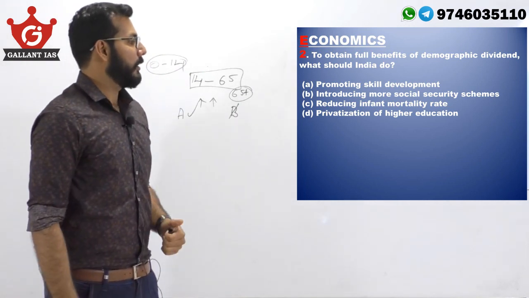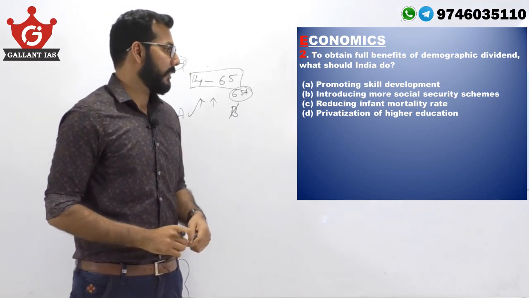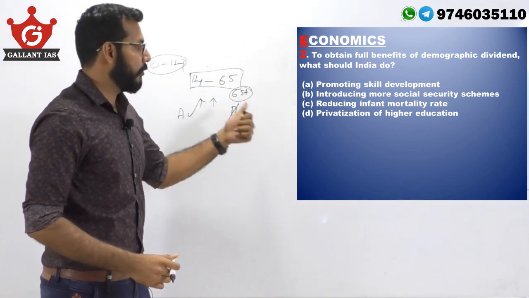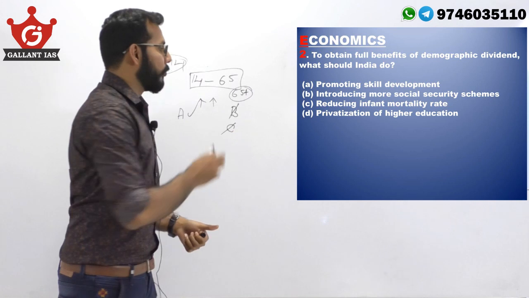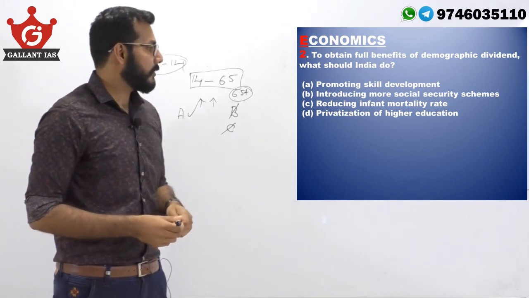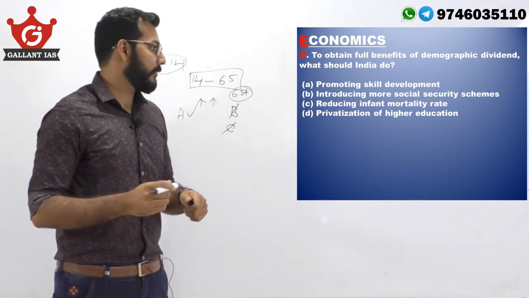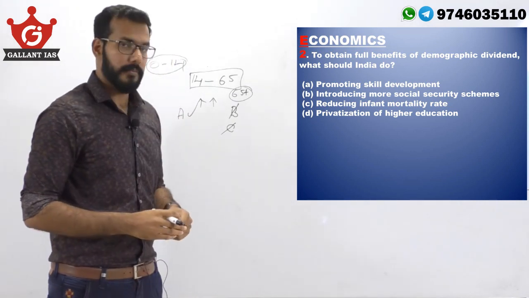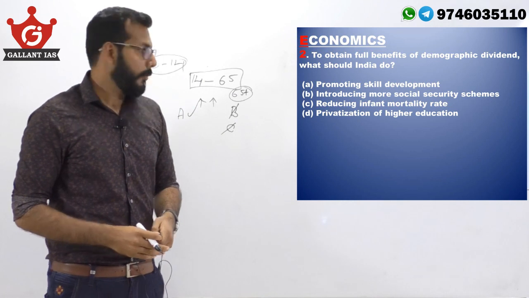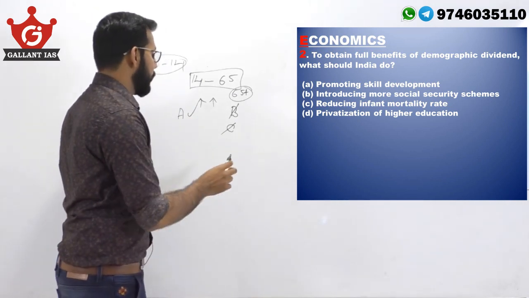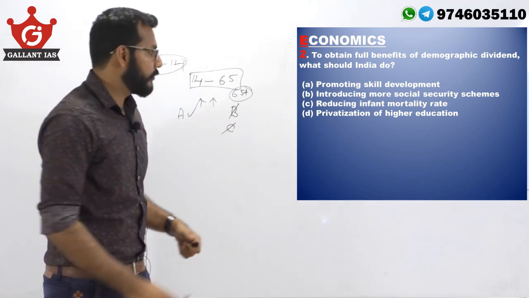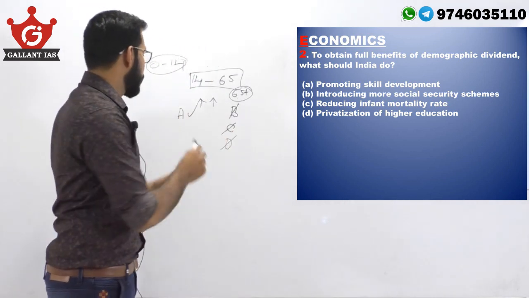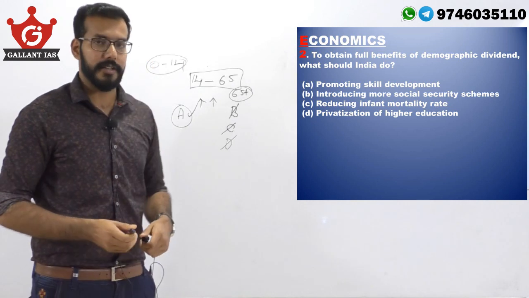Now option C, reducing infant mortality rate. Then again, infant mortality rate affects not the category that we want. So option C is also removed. Then option D, privatization of higher education. Again, privatization of education does not directly affect the working age group people. In the long run it might, but it does not affect the working age group. It affects the dependent population. So we can also eliminate option D, leaving us with conclusive proof that option A is the correct answer.